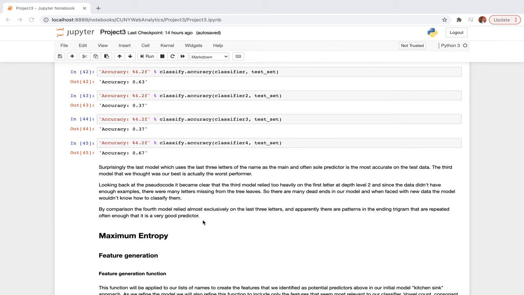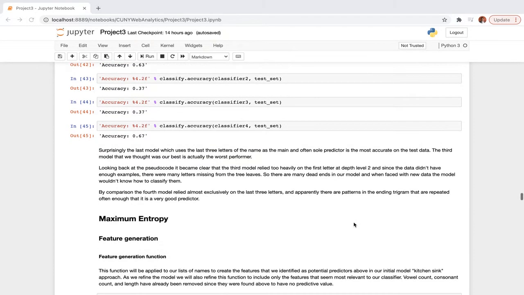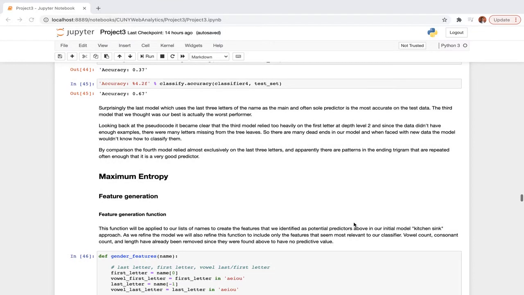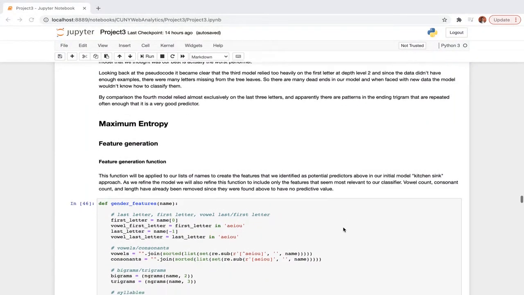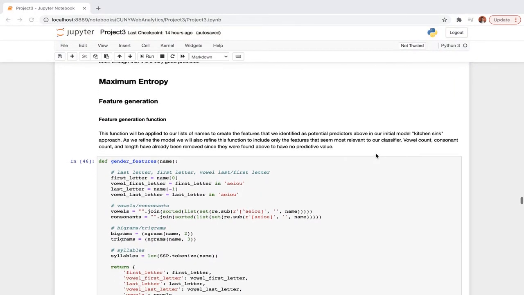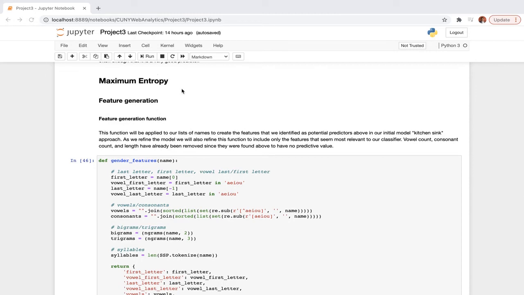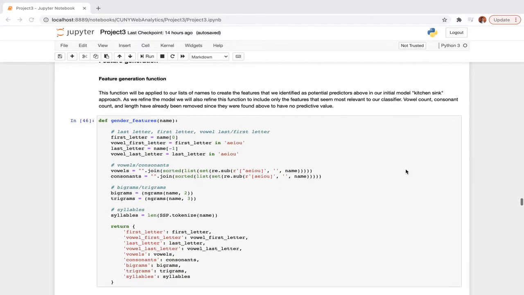So the fourth model relied almost exclusively on the last three letters, and apparently there are patterns in the ending trigram that repeated often enough that it turned out to be a good predictor, as opposed to what we saw during the training and validation phase.